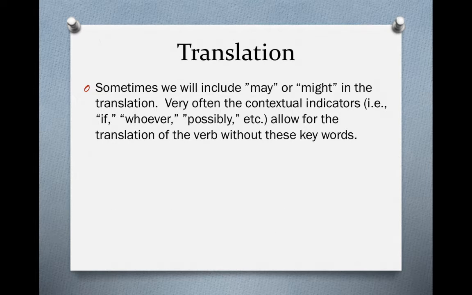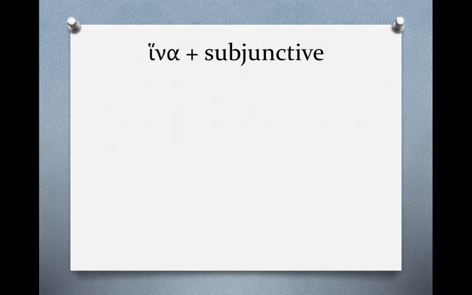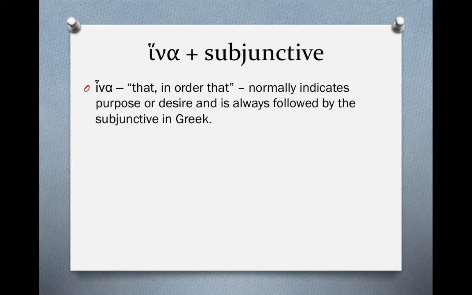Sometimes we will include may or might in the translation, like we talked about, but very often the contextual indicators, those words like if or whoever or possibly or probably, allow for the translation of the verb, just the verb itself, without the key words may or might. And we're going to see that as we look at some examples of the subjunctive in the New Testament.